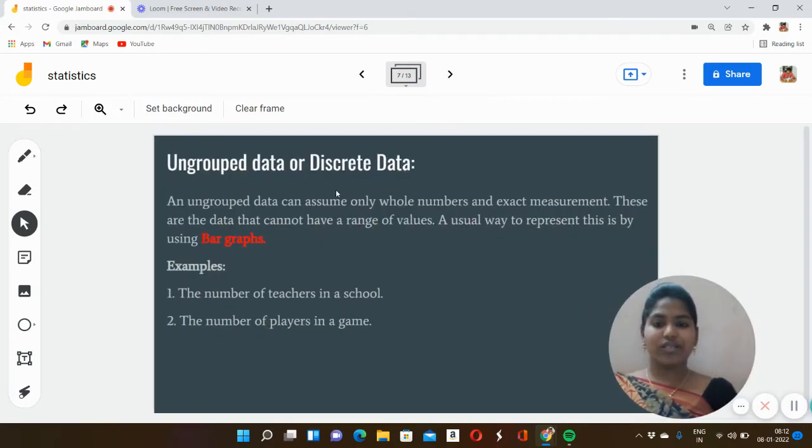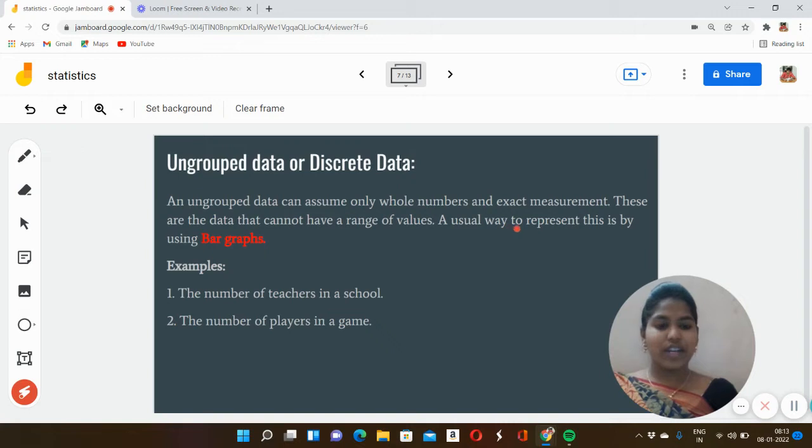Now we will see ungrouped data. Ungrouped data is also known as discrete data. Ungrouped data can assume only a whole number and an exact measure. That means exactly the same number we have to say. For example, if my age is 21, then I have to say my age is 21. These are data that cannot have a range of values. I should not say my age will lie between 20 to 25.